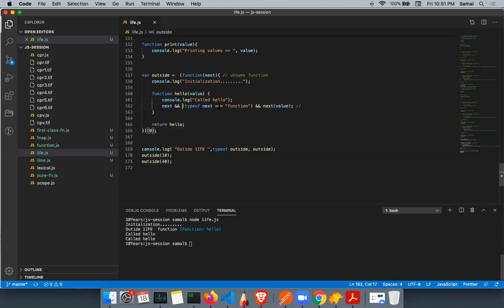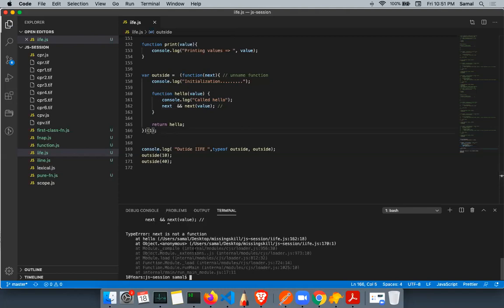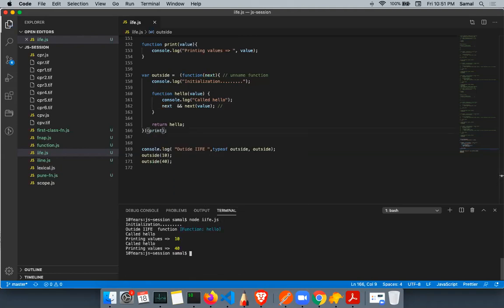The moment I remove this check, for 0 it will not run, but if I pass 1 it will run, and it will crash the application, right? It crashed the application. But if I pass print here, it will run, because it is assuming a happy case. I'm assuming the developer will always pass a function here.